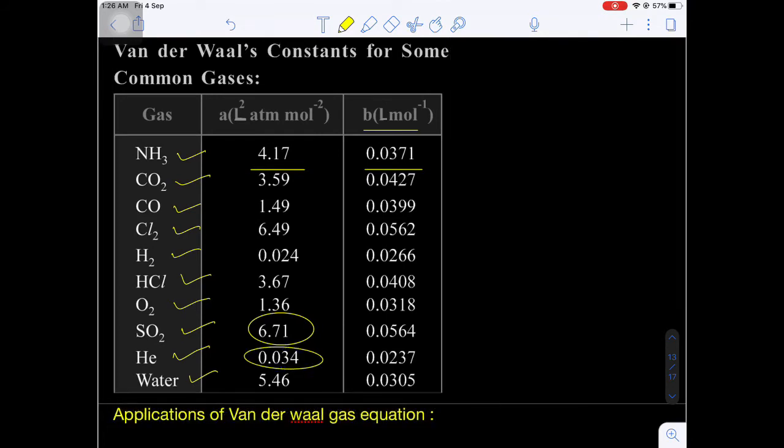That means helium is the least liquefied gas and SO2 is the most easily liquefied gas. If you see any particular gas, such as ammonia, the a value is greater than the b value. Similarly for CO2, carbon monoxide, any gas you take, the van der Waals constant a is always greater than the van der Waals constant b.